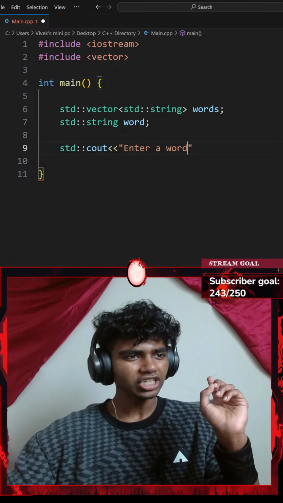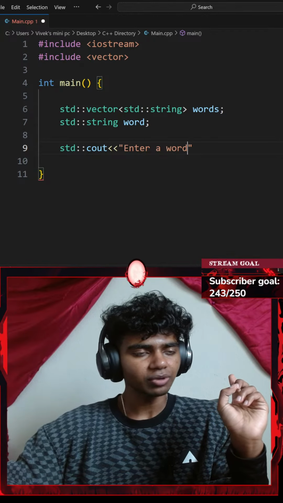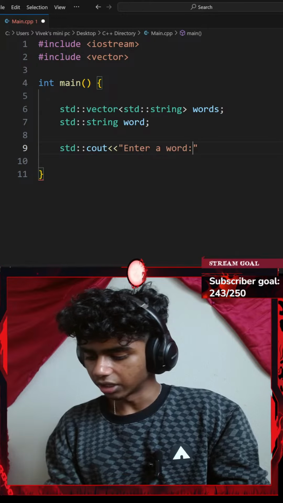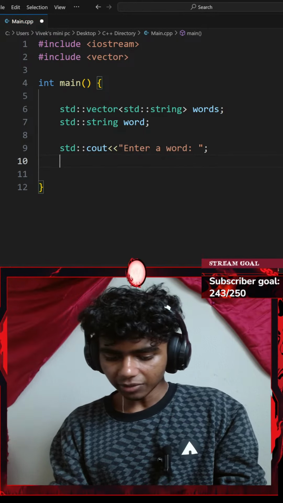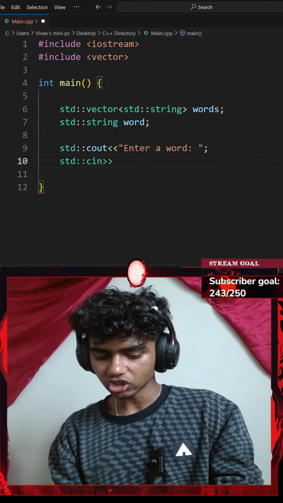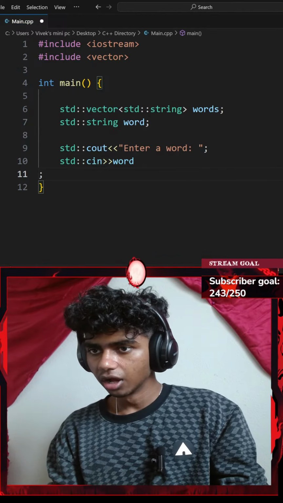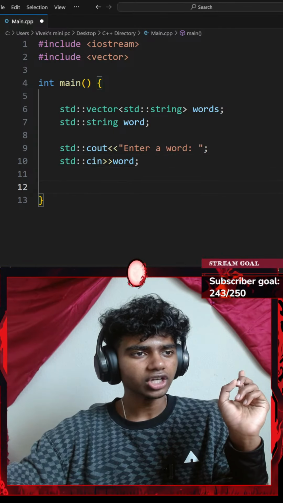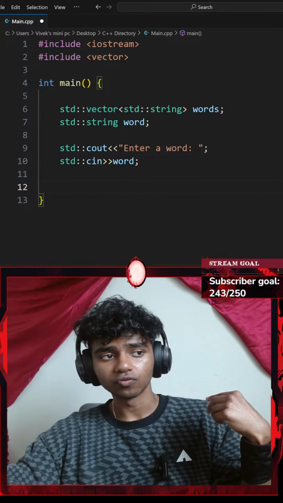Okay, do I need to enter a word or sentence? Ask the user to enter 5 words and store them in a standard vector. Okay, so it's a word. Let me go ahead and add a standard console input with an extraction operator. I'm going to be extracting my word variable. Alright, perfect. And then print the words in the order they were entered, then print the words in reversed order.